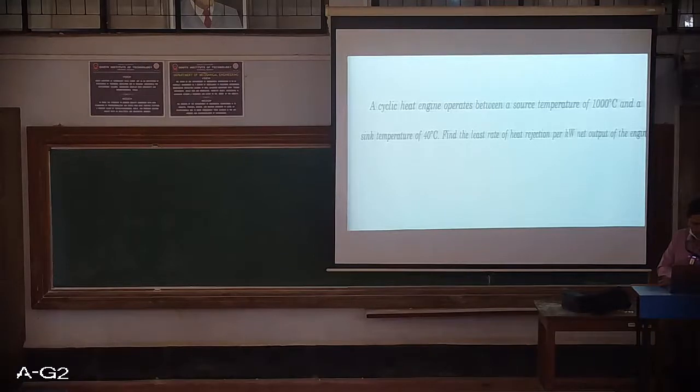We look into some second problem. This is a bit more peculiar. A cyclic heat engine operates between a source temperature of 1000 degrees centigrade and a sink temperature of 40 degrees centigrade. Find the least rate of heat rejection per kilowatt net output of the engine. This is what he asks us to calculate.